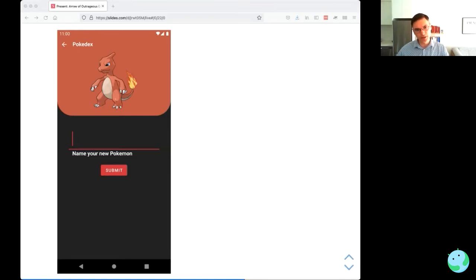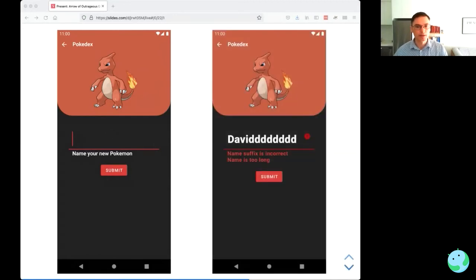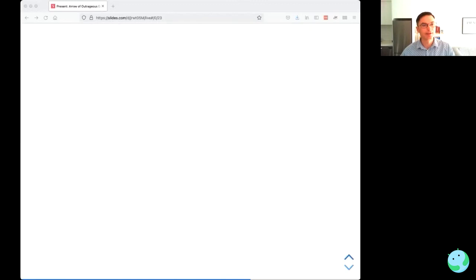An example in an Android app would be, say, a screen where we get to name our Pokemon and then click submit. If I enter a bad name for a Pokemon, so David with lots of D's on the end is a bad name for a Pokemon, I get two errors. It's too long and the suffix is incorrect. We want a Pokemon to have a nice, cute name, and this doesn't meet the criteria. So how would we go about representing the state inside the view model for something like this?